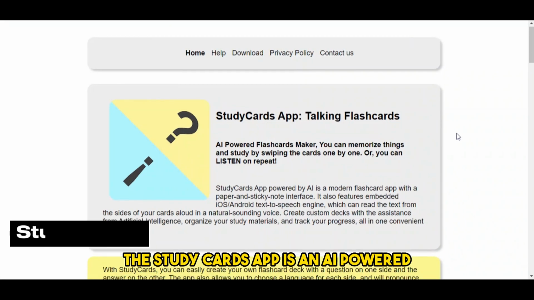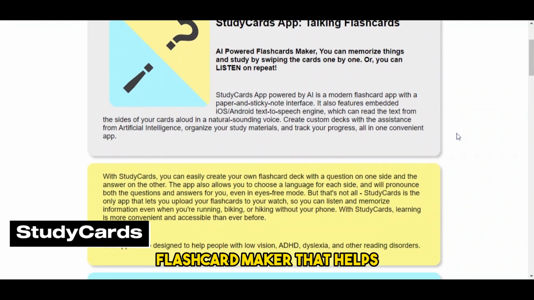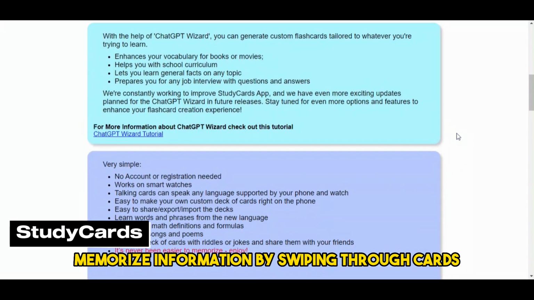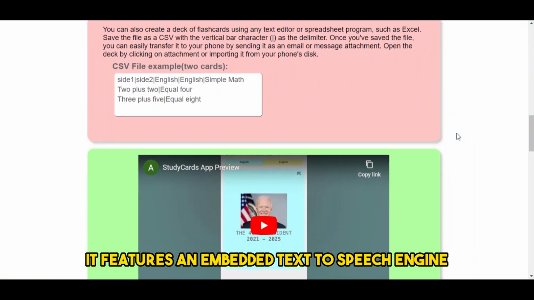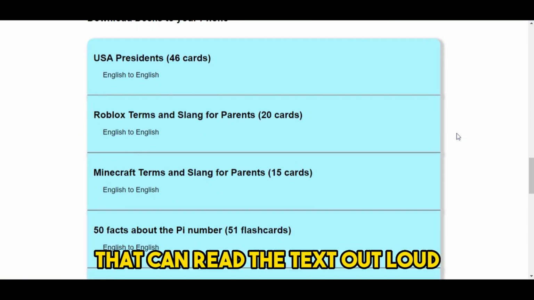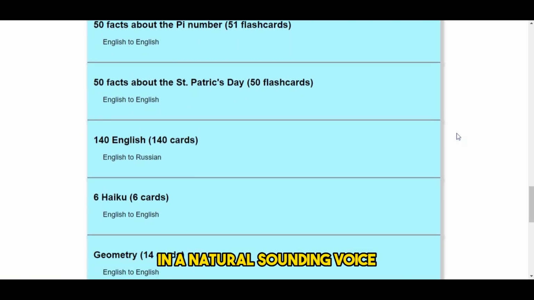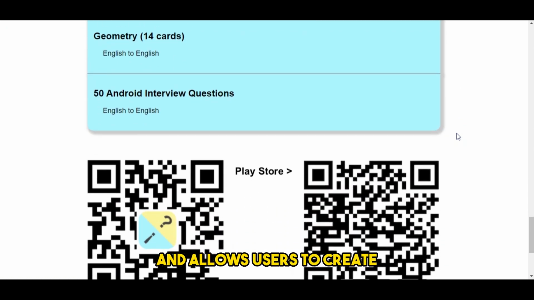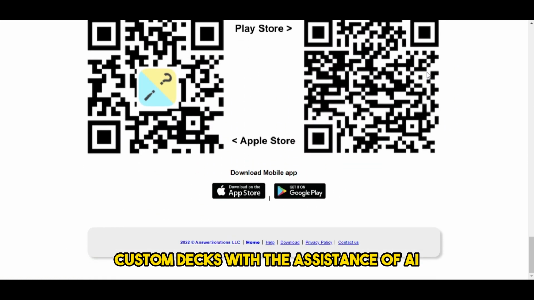The StudyCards app is an AI-powered flashcard maker that helps memorize information by swiping through cards and listening to them. It features an embedded text-to-speech engine that can read the text out loud in a natural-sounding voice and allows users to create custom decks with the assistance of AI.